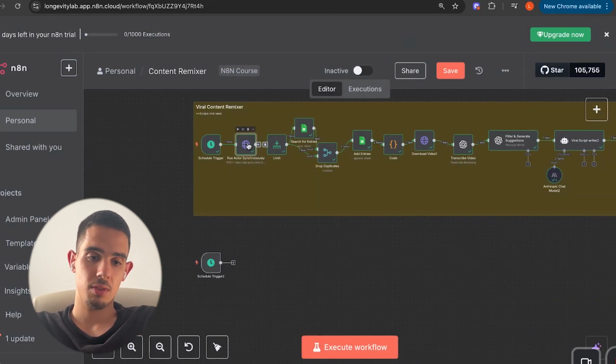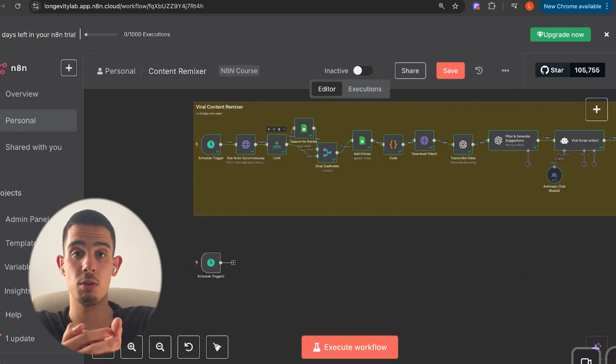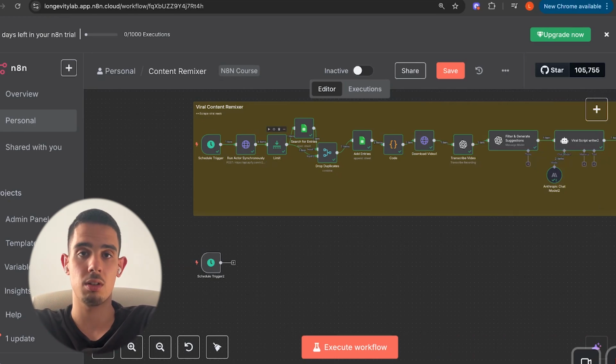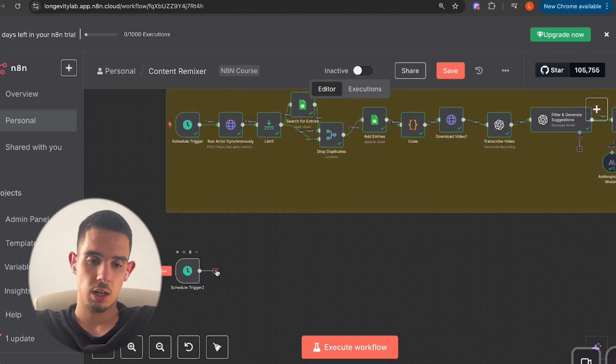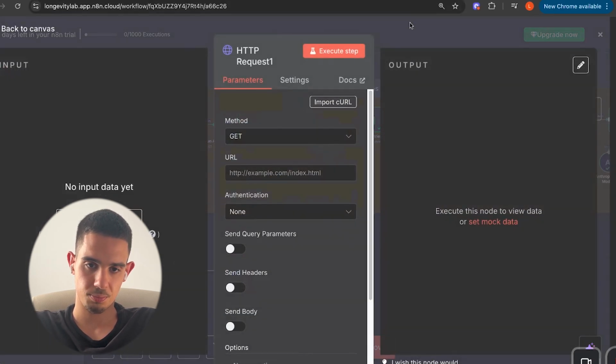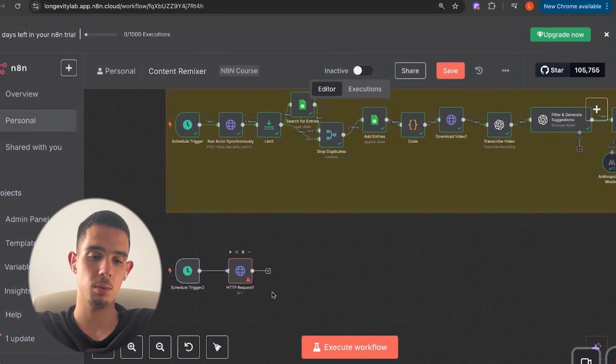Then over here we have an HTTP request. Then right next to it, we're gonna use Apify. If you don't know, Apify is a great platform for different actors that are gonna help you scrape tons of data off of social media and whatever else you need. And I'm gonna show you exactly how to set it up. Here, let's click HTTP request. I'm gonna leave that there for the moment.